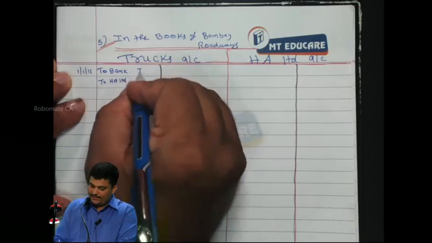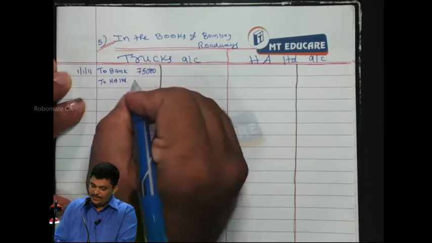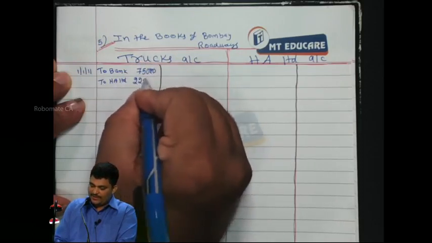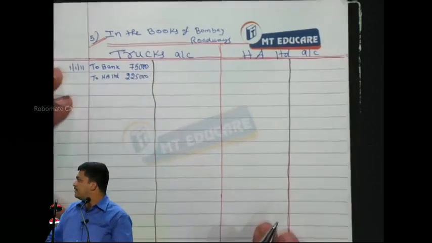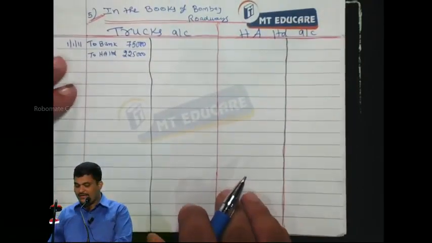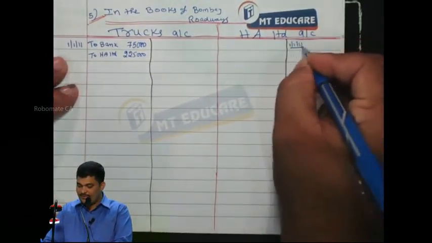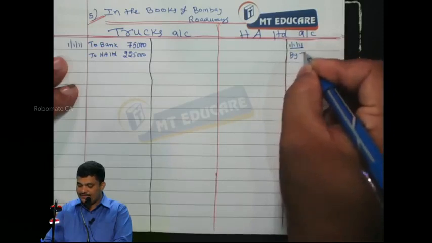To bank it is 75,000 and 2,25,000. This is the first transaction. On that date, 1/1/2011, Hindustan Auto Limited, buy trucks.